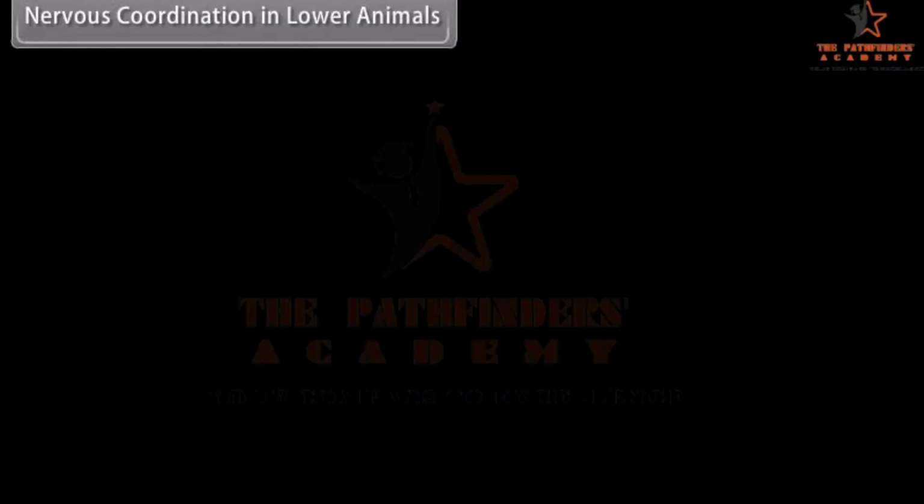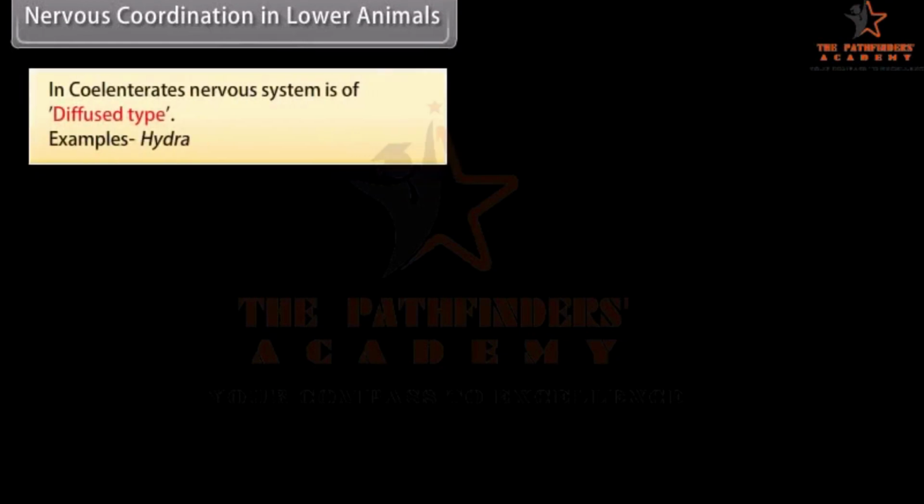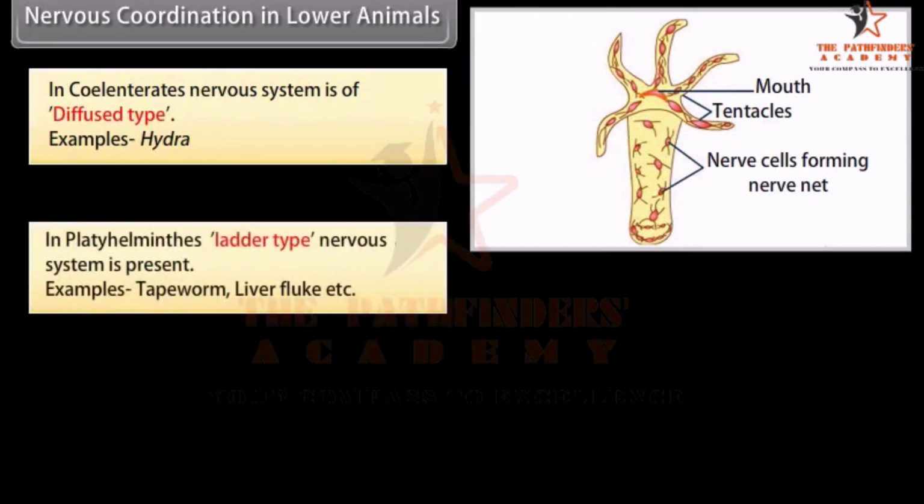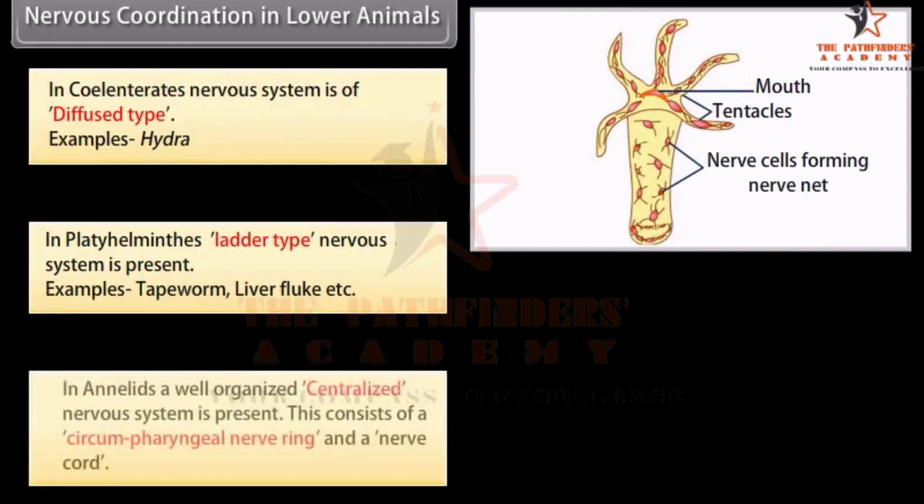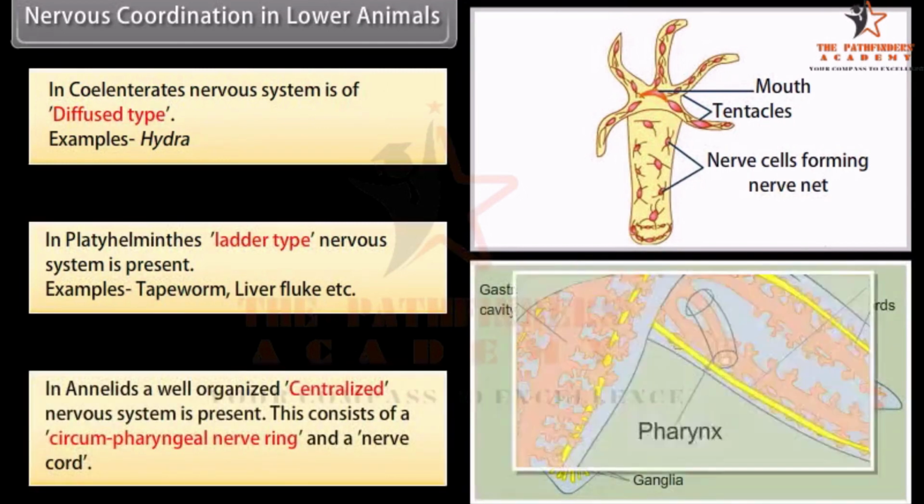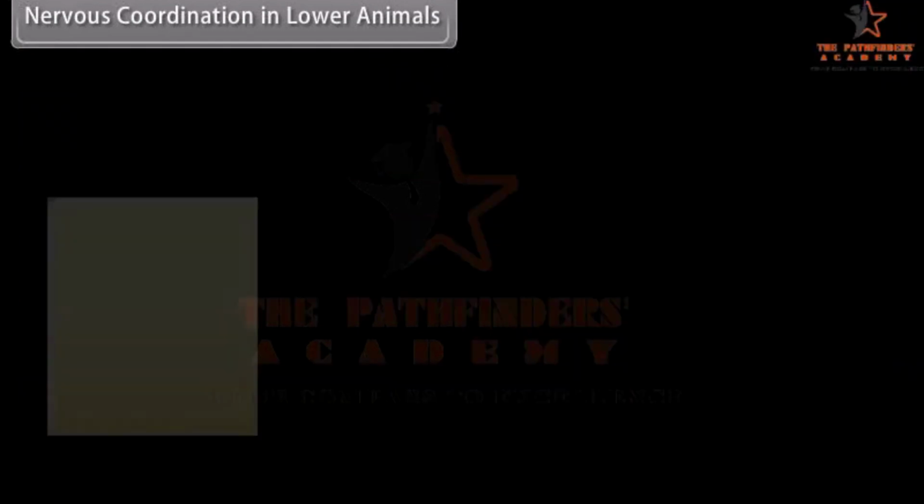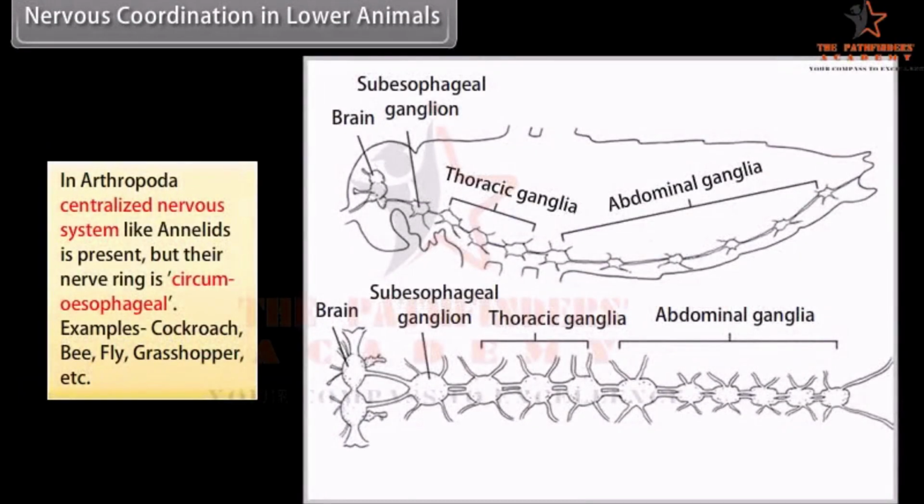Nervous coordination in lower animals. In Coelenterata, the nervous system is of diffused type. Example: Hydra. In Platyhelminthes, a ladder-type nervous system is present. Examples: tapeworm, liver fluke, etc. In annelids, a well-organized centralized nervous system is present. This consists of a circumpharyngeal nerve ring and a nerve cord. In Arthropoda, a centralized nervous system like annelids is present, but their nerve ring is circumesophageal.